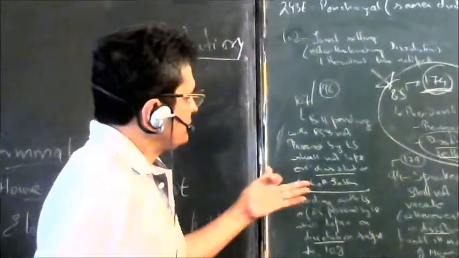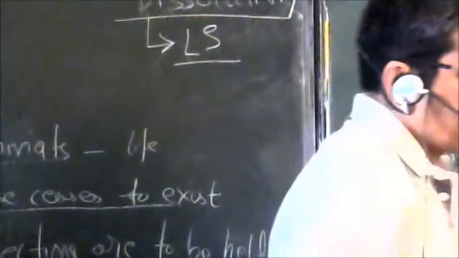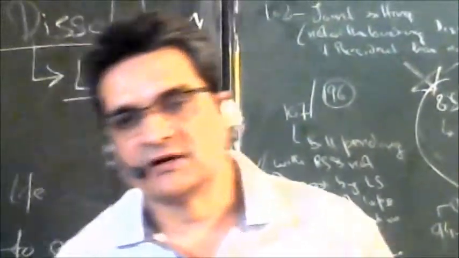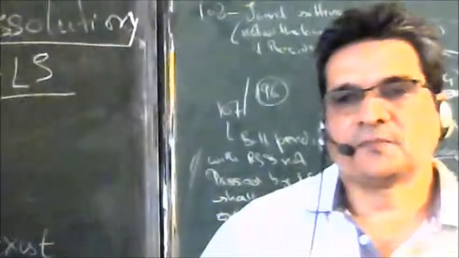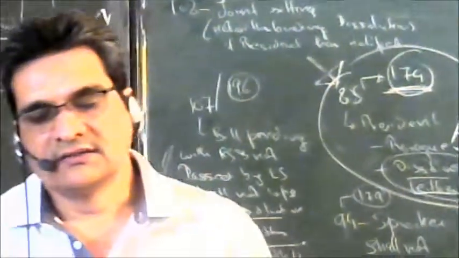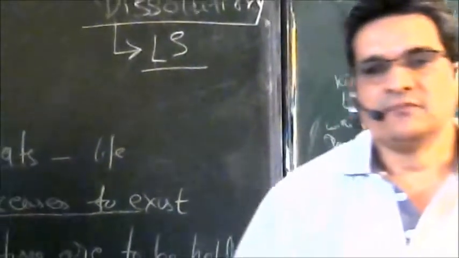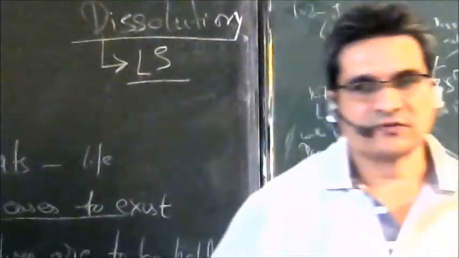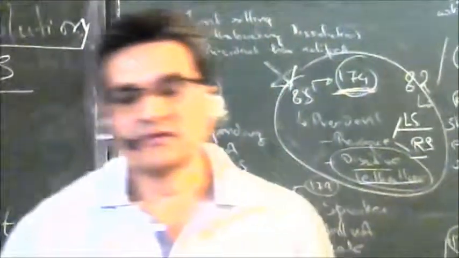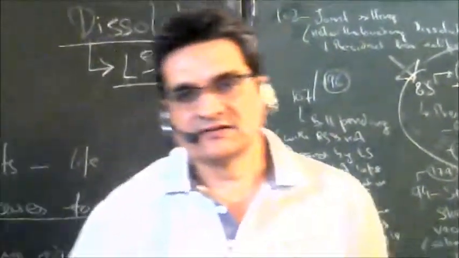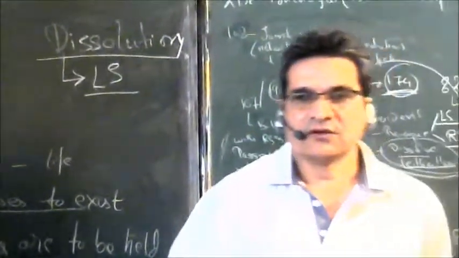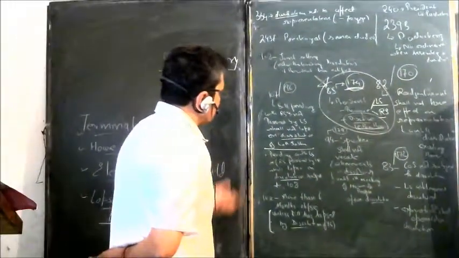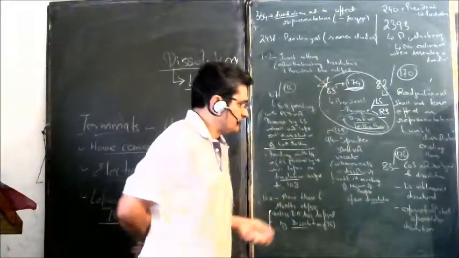Then Article 107 also makes reference to the dissolution of the house. It basically says what happens to the bills which are pending with Lok Sabha or Rajya Sabha when dissolution of Lok Sabha takes place. So if the bill is pending with Lok Sabha, then the bill lapses. If the bill is pending with Rajya Sabha which has not been passed by Lok Sabha, then it doesn't lapse. But if the bill is pending with Rajya Sabha and it has been passed by Lok Sabha, then that bill lapses. So Article 107 makes a reference to dissolution.